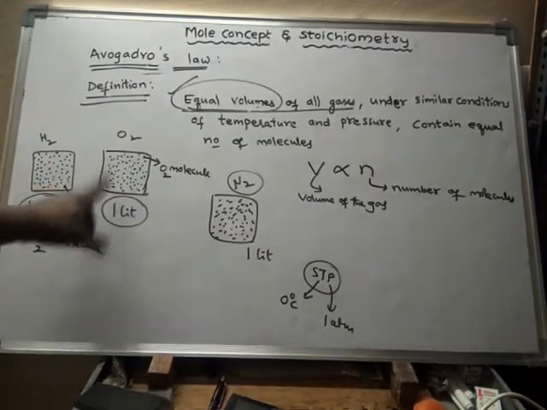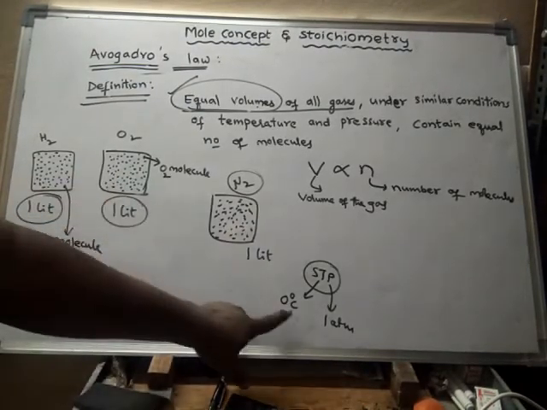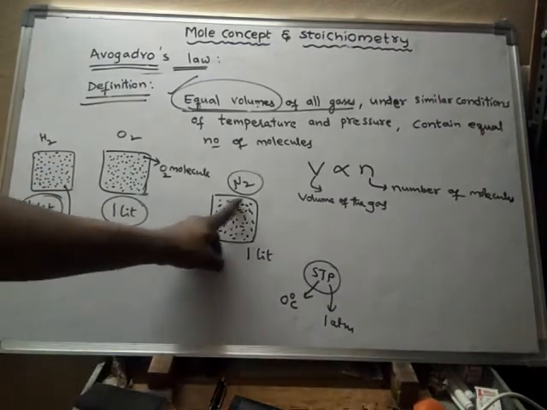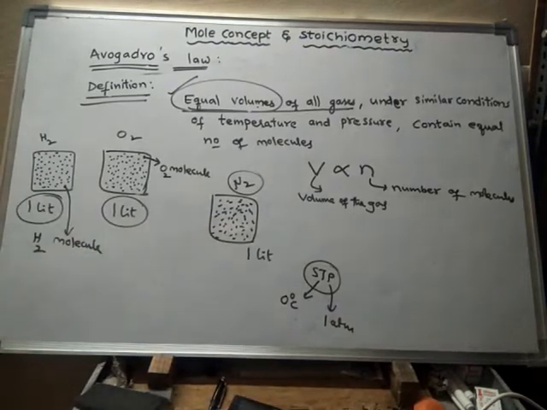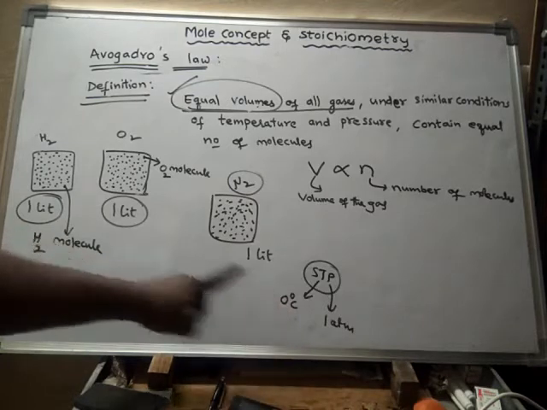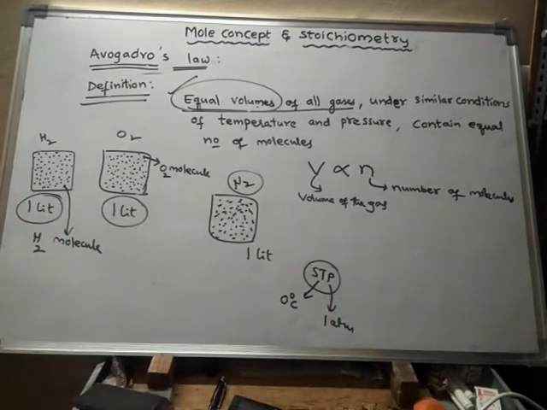I have taken 1 liter of oxygen. That means what is the temperature of this one? 0 degrees centigrade. And what is the pressure of this one? 1 atmosphere. What is the temperature of this one? 0 degrees centigrade. And what is the pressure of this one? 1 atmosphere. And here also STP, even hydrogen is also taken under STP conditions. So what is the temperature of this one? 0 degrees centigrade. And what is the pressure of this hydrogen gas? 1 atmosphere. So these are said to be STP conditions.